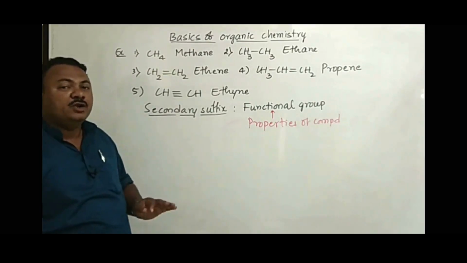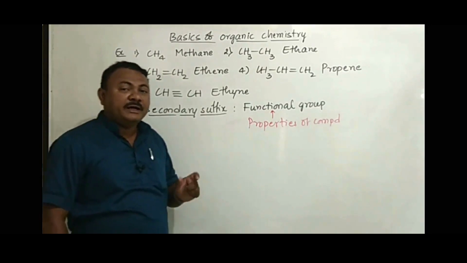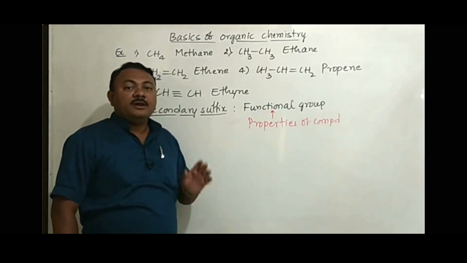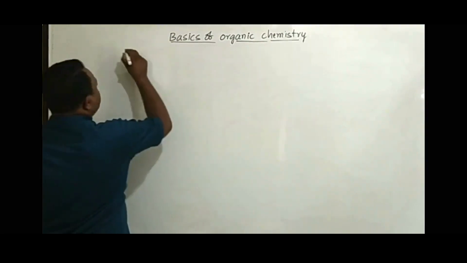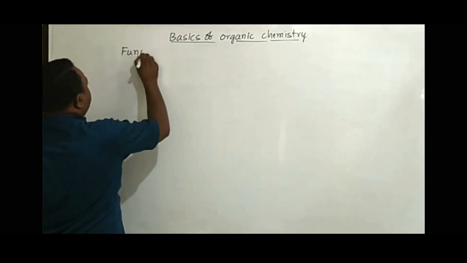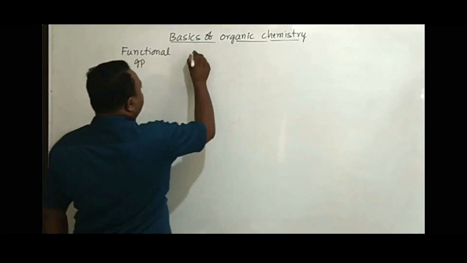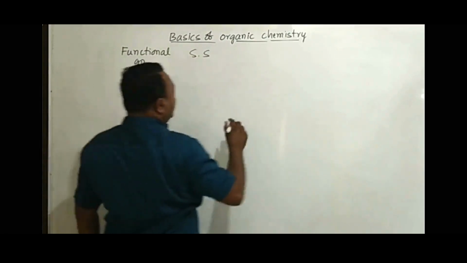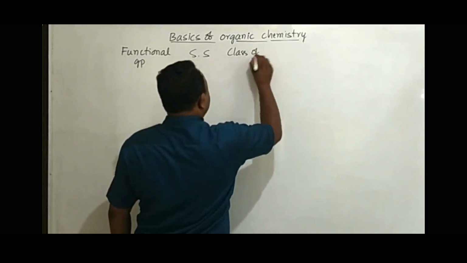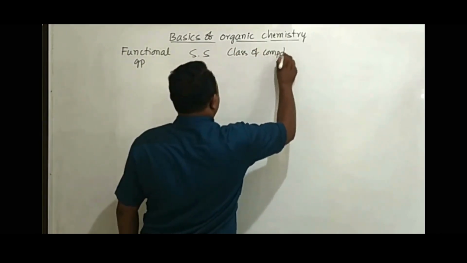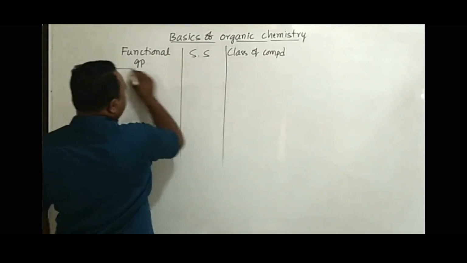For different functional groups, we have different secondary suffixes. And we are going to see a table which explains the secondary suffixes used for different functional groups. The first column we make is for the functional group. The second column is for the secondary suffix we are using. And the last column is for the class of compound. So this is how we make some columns for learning secondary suffix.